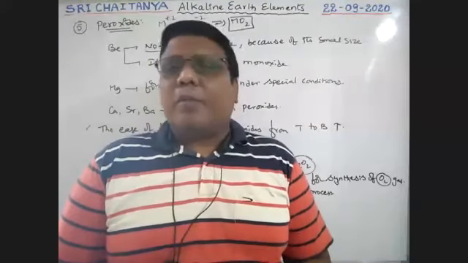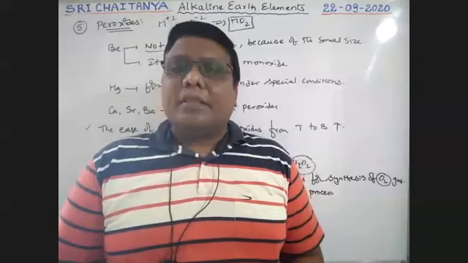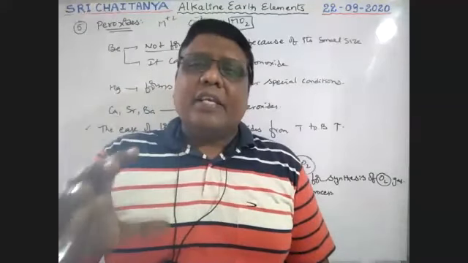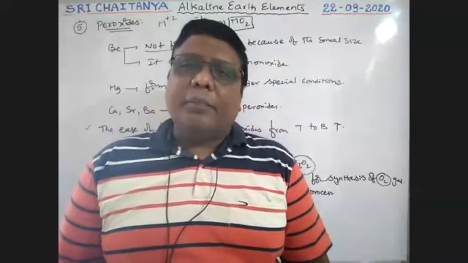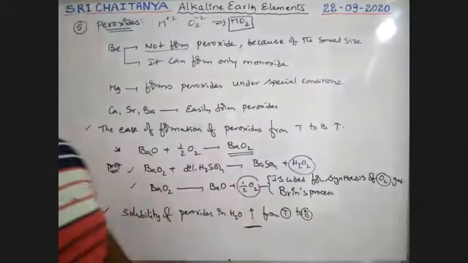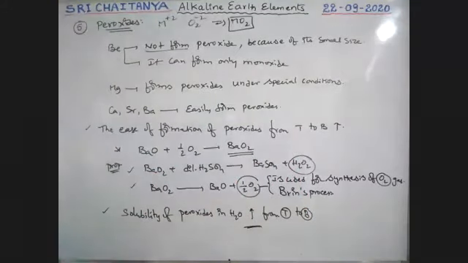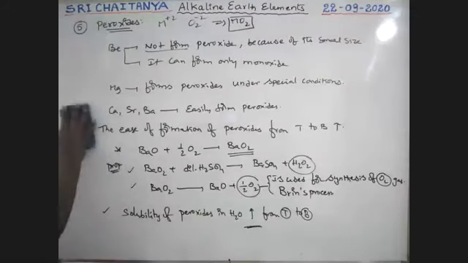Superoxides are not formed from second group elements because the superoxide ion is very big in size, and that much size is not available here. So superoxides are not possible. Only 1A group elements, the alkali metals, can form superoxides. The remaining group elements never form superoxides. This is about peroxides. Next.